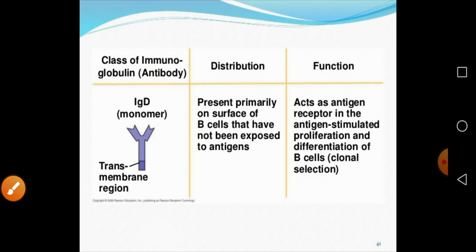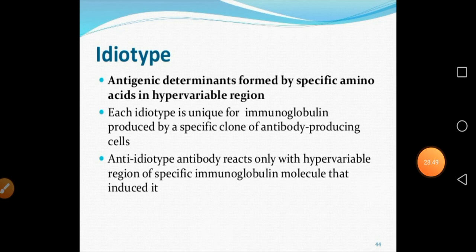Okay, so we have already seen the types of antibodies and the different functions of the antibodies. Now there are some important concepts. Idiotype.